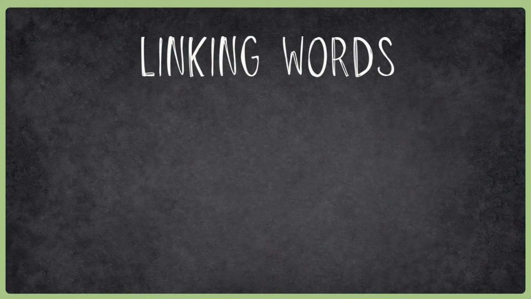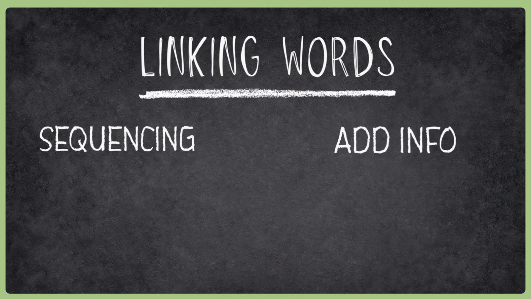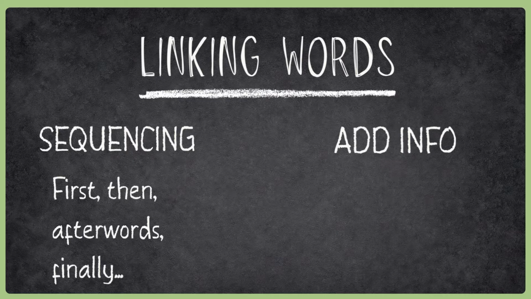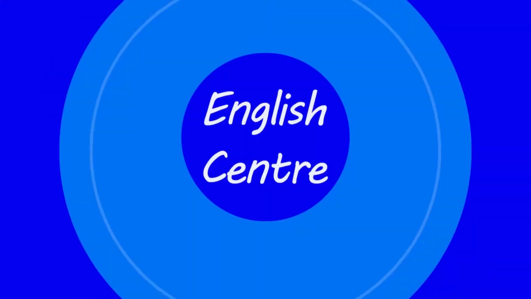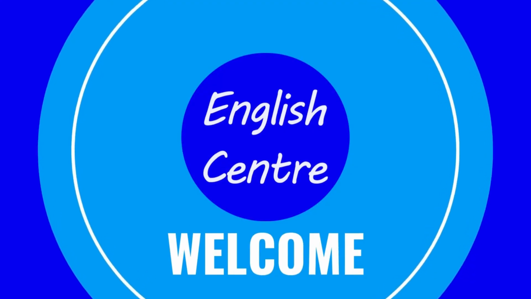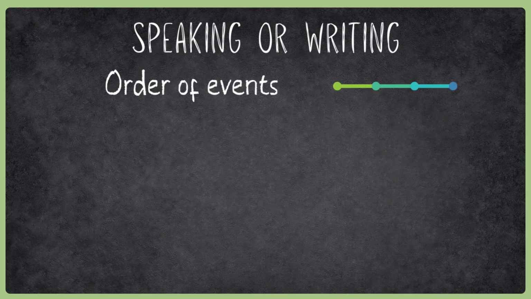So in today's lesson, we are going to focus on two types of linking words. Words for sequencing and words to add extra information. When you speak or write, you need to show the order of events and the progress of your arguments.